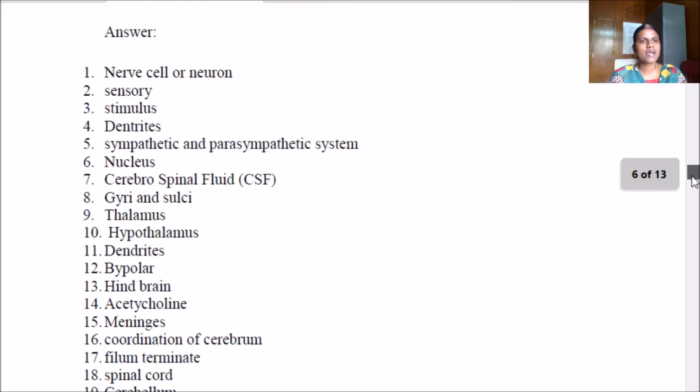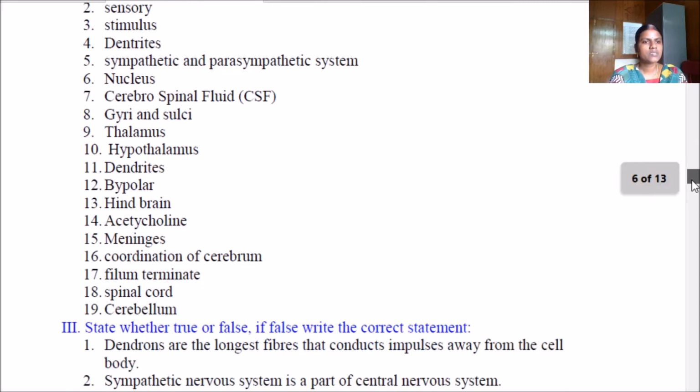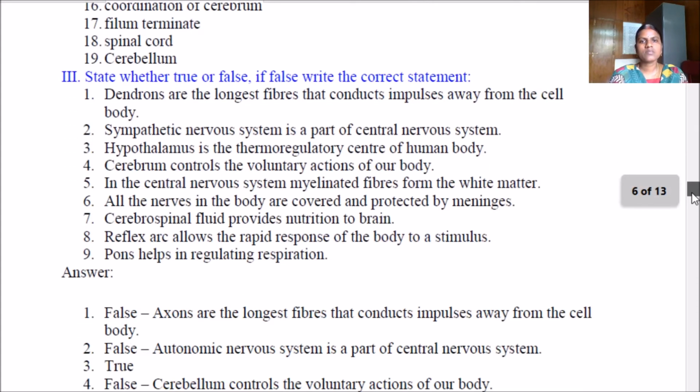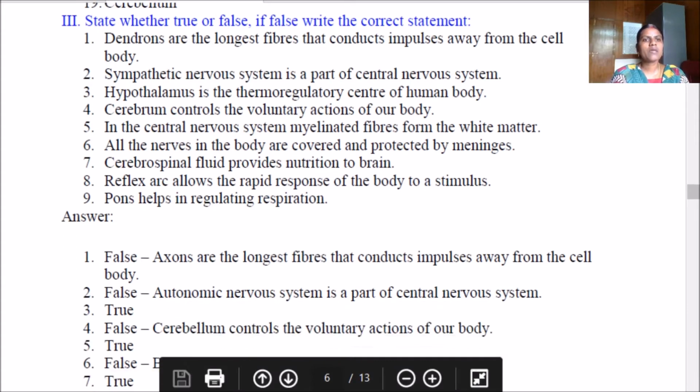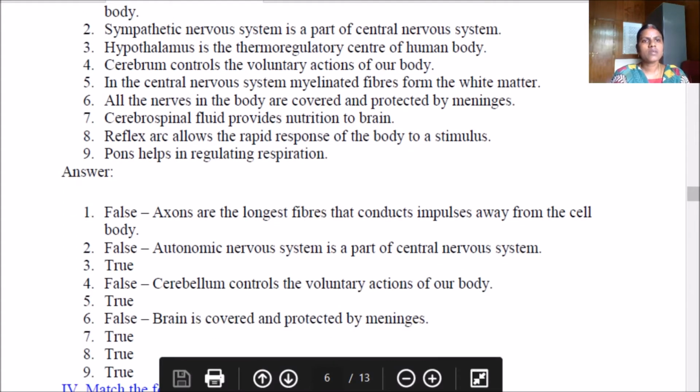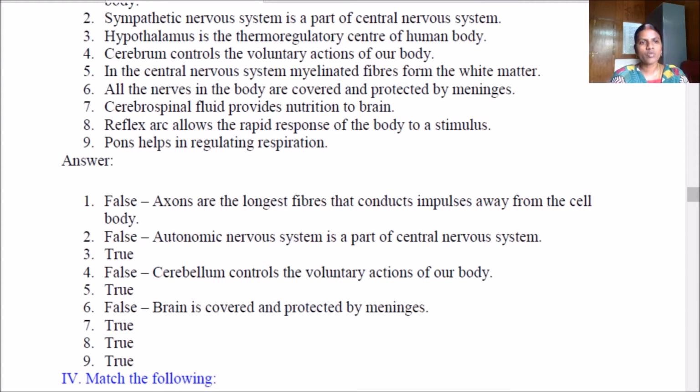So these are the answers. Now let us go to true or false. Dendrons are the longest fibers that conduct impulses away from the cell body. Is it true or false? It is false. The sympathetic nervous system is part of the central nervous system. It is false. Hypothalamus is the thermoregulatory center of the human body. True.